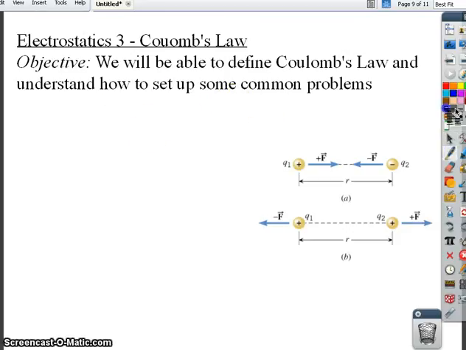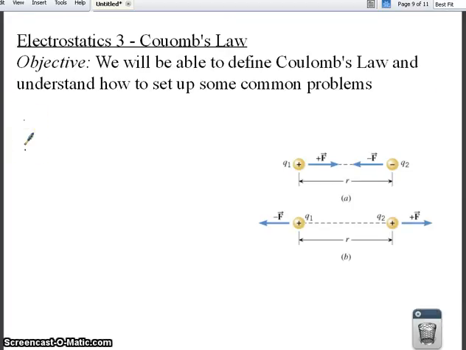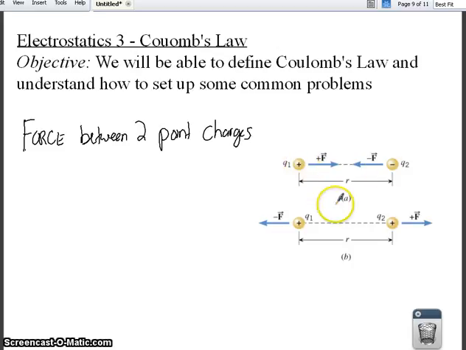So Coulomb's Law. Coulomb's Law is the law that describes the force between 2 point charges. As you can see here, I have two charges, a positive and a negative, and two charges here, a positive and a positive. So I have two specific charges. What is the force between these two charges specifically? Nothing else around it, just these two.